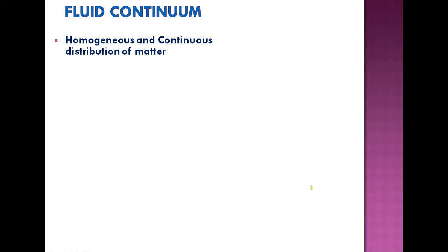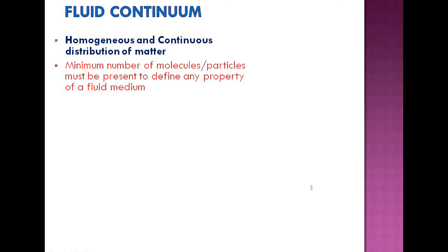That is why the fluid element is taken as a fluid continuum, a continuous distribution of matter with homogeneous properties. A minimum number of particles must be present to define any property of a fluid medium. So we say that different properties of fluids, fluid pressure, viscosity, density, capillarity, etc., are all state variables.